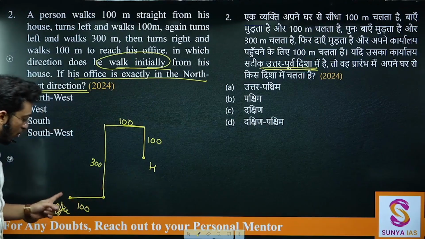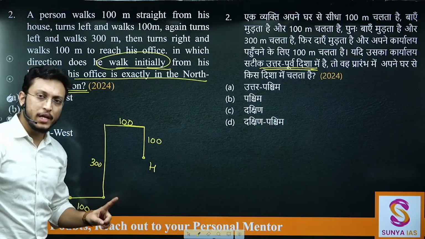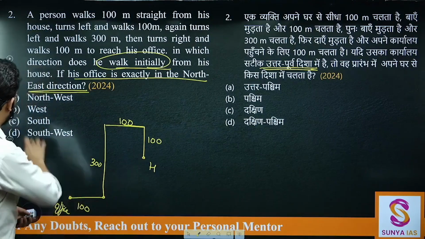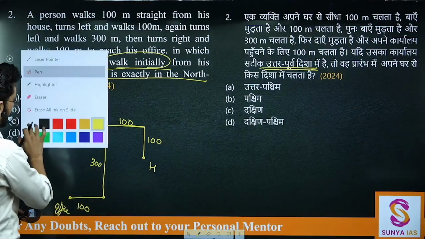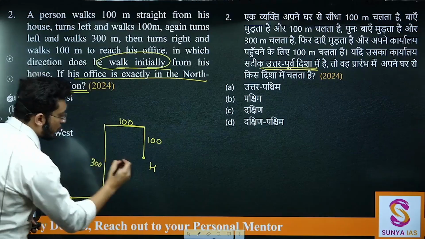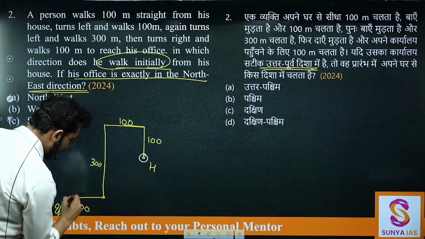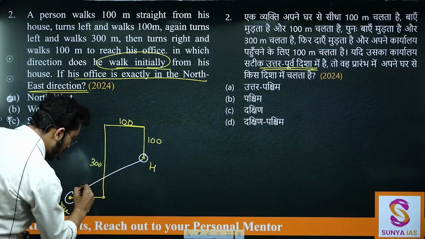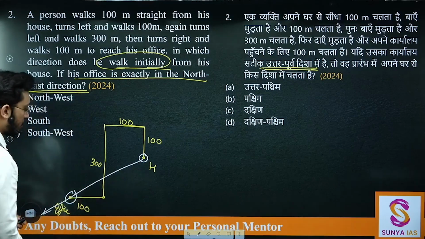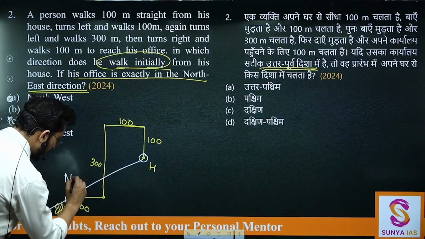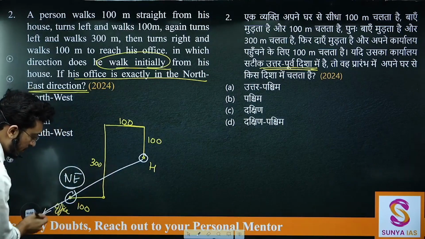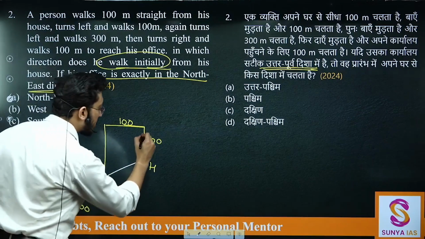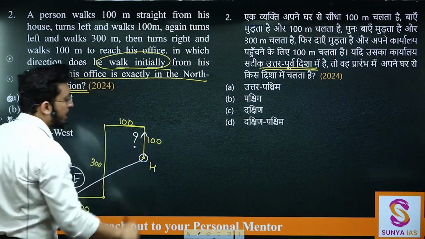That means this office was supposed to be in the northeast direction. So if this is his home, then the direction of his office, this direction, was supposed to be northeast. If this direction is northeast, they are asking us which direction this is.